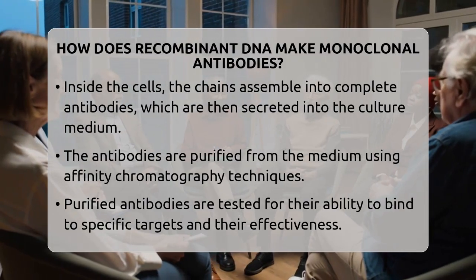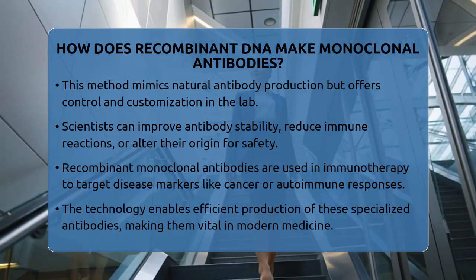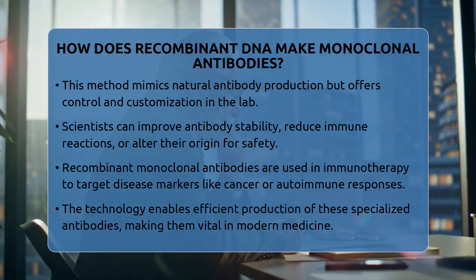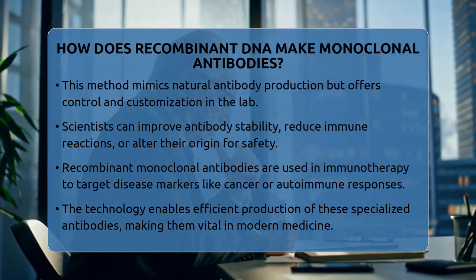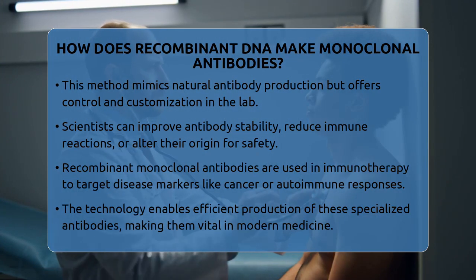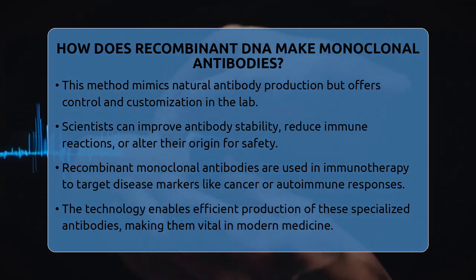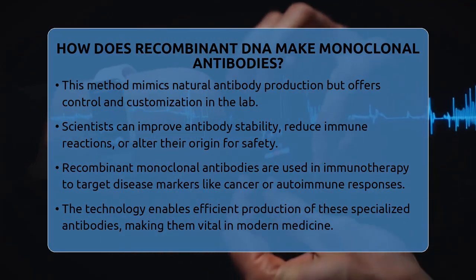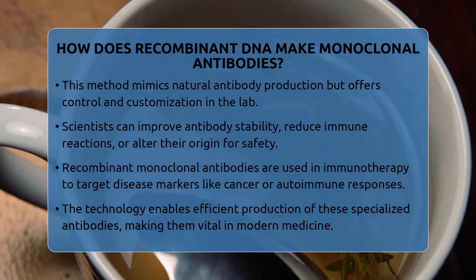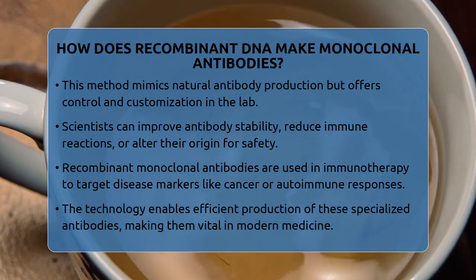Instead of relying on animals or humans to produce antibodies, scientists use genetic instructions to produce consistent and customizable antibodies. They can improve the stability of these antibodies, reduce unwanted immune reactions, or change their species' origin to make them safer for therapy. In the world of immunotherapy, recombinant monoclonal antibodies are especially useful because they can be designed to